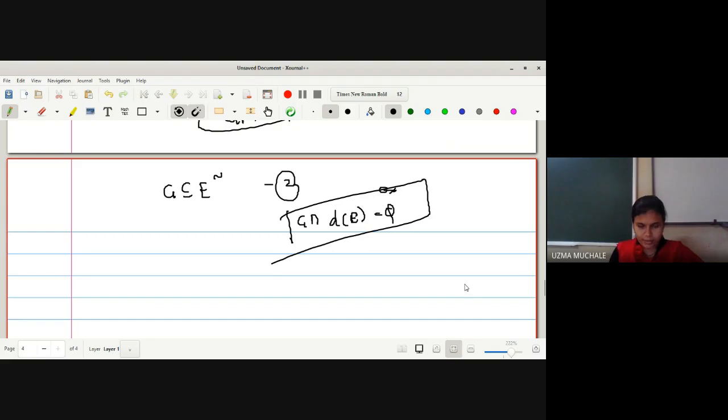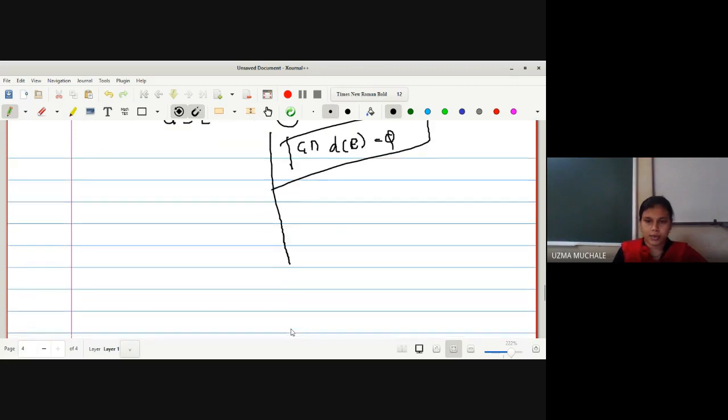Why is this so? Let me show you in short why this is possible, right? The intersection derived set of E. Okay, let me write down here. G intersection derived set of E is also empty since we have G intersection E is an empty set. So to prove this, whether it is true or not, let us assume that it is non-empty.